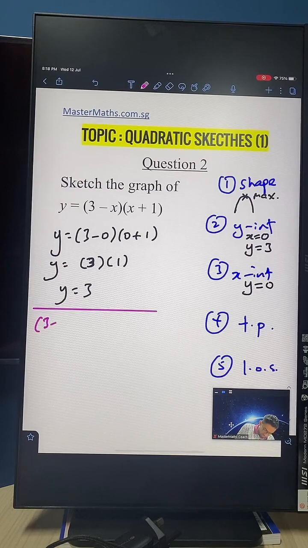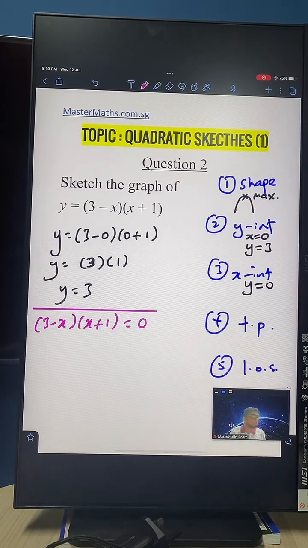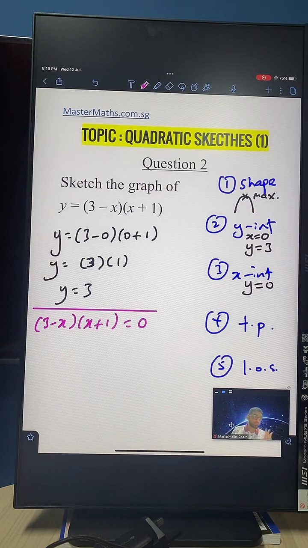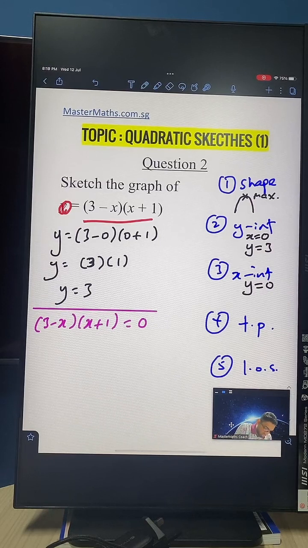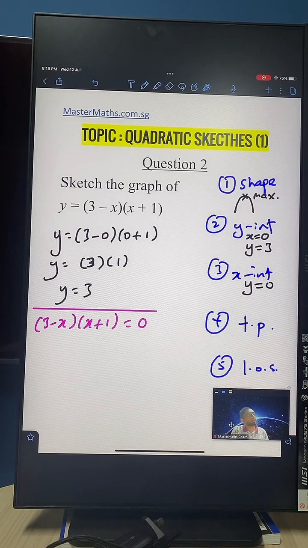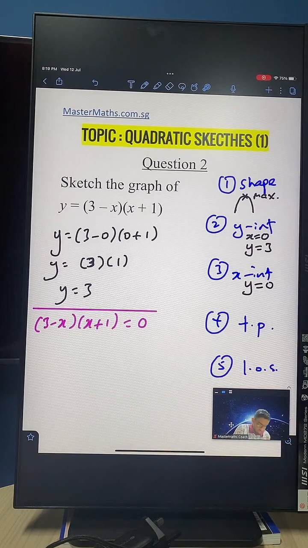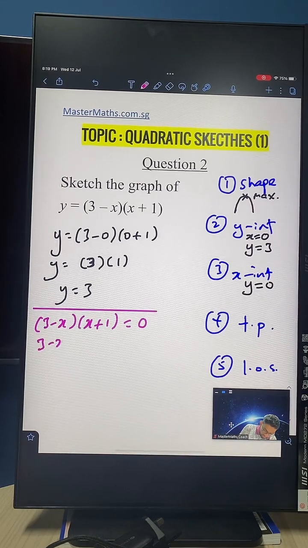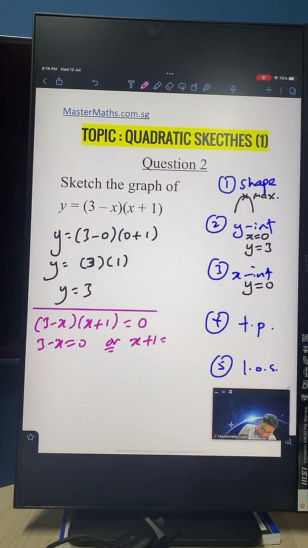So (3 minus x)(x plus 1), now everything equated to 0. Basically, you are just telling me that the whole equation y is 0. And now it becomes so straightforward, because what we have is 3 minus x is 0 or x plus 1 is 0. There are two options for you. Let's solve that.